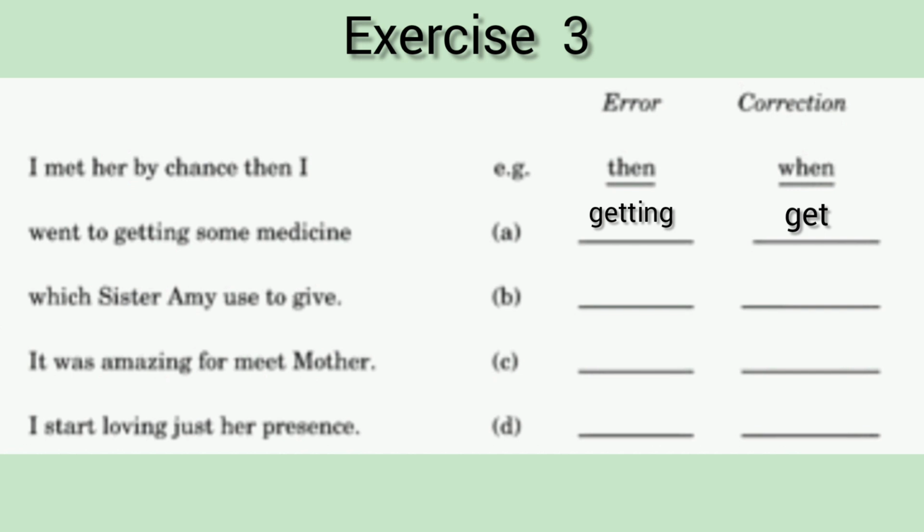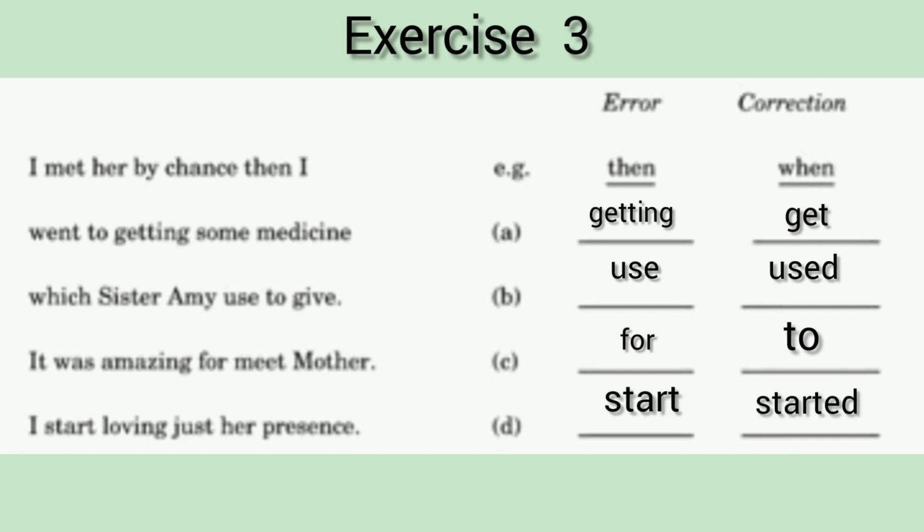This passage is also given in past tense, so here the error is use. So the correct answer will be used to. It was amazing for meet mother. In this line, the preposition for is incorrect and the correct answer will be to. It was amazing to meet mother. I start loving just her presence. As the passage is in past tense, the answer will be: I started loving just her presence. So here start is incorrect and the correct answer is started.